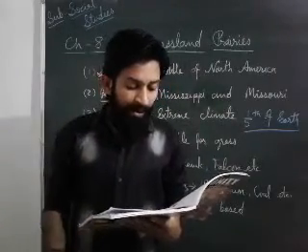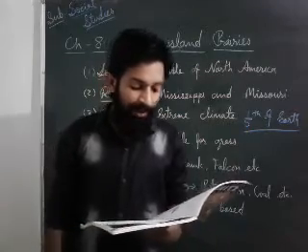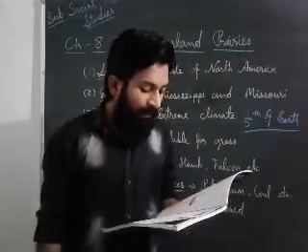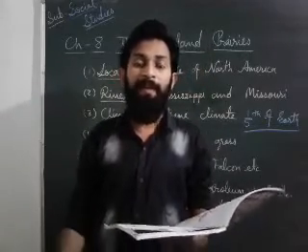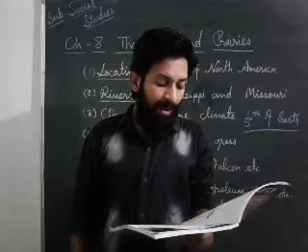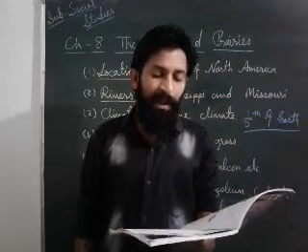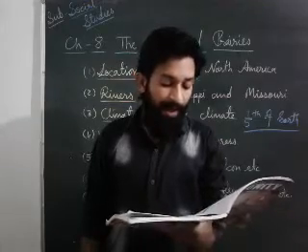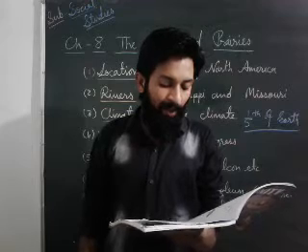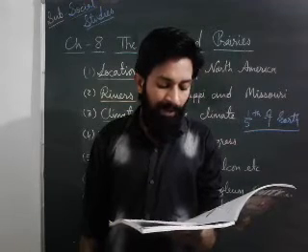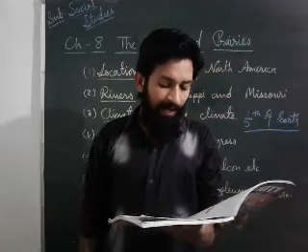Generally, in this chapter we will study especially the prairie grasslands. The grasslands are known by different names in different parts of the world. In North America they are called prairies. In Eurasia they are known as steppes. In South America they are called pampas. In South Africa they are called veld. In Australia they are known as downs.